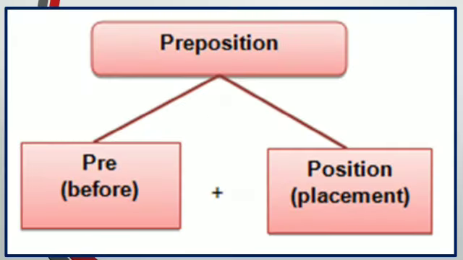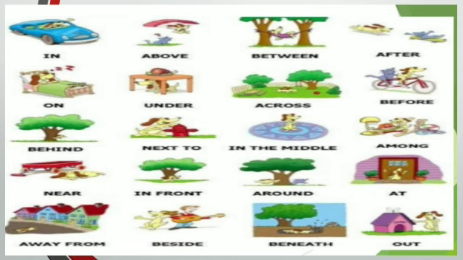As the name suggests, preposition can be divided as pre and position. Pre means before, plus position means the placement or the place of anything. So prepositions can be defined as the placement of a thing before anything. That's why we call them prepositions. First we should discuss the definition of the preposition.